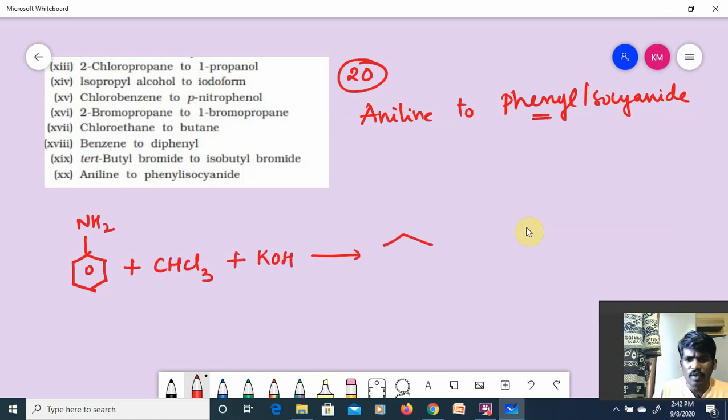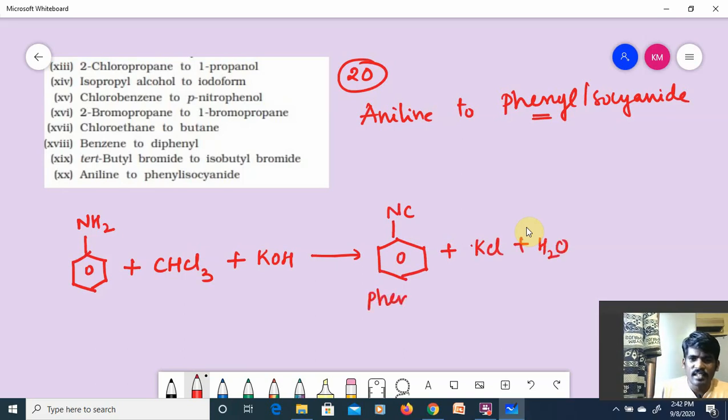It will give phenyl, that is C6H5. The benzene ring was not proper, that's why I have erased it. Phenyl isocyanide, C6H5NC plus KCl plus H2O.